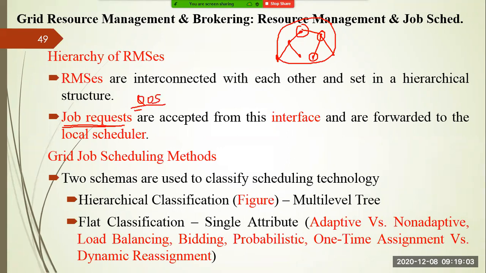Sometimes what happens, you require a specific resource size or a specific computation that may not be available. So the QoS broker is going to check whether the request you are submitting can fulfill your requirement or not. Okay. If your request can be fulfilled, then the job request is accepted from the interface and forwarded to the local scheduler. Local scheduler means each and every RMS has a scheduler. So we can give it to a particular RMS so that the resource management system assigns the resources through this local scheduler.